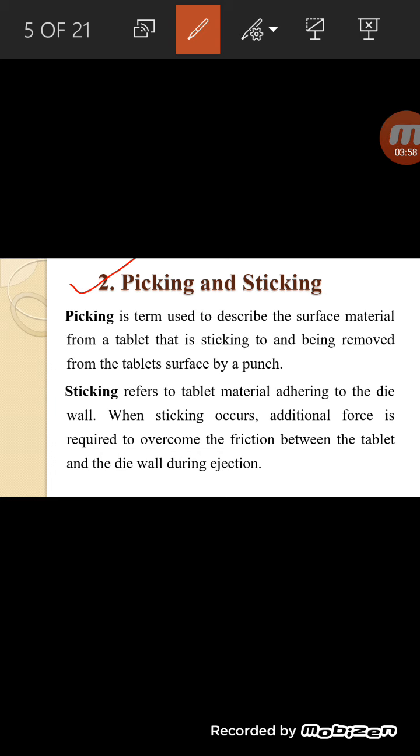And sticking means tablet material adhered to the die wall, and whenever sticking occurs, extra force is required to overcome the friction between the tablet and die wall for easy ejection of the tablet.